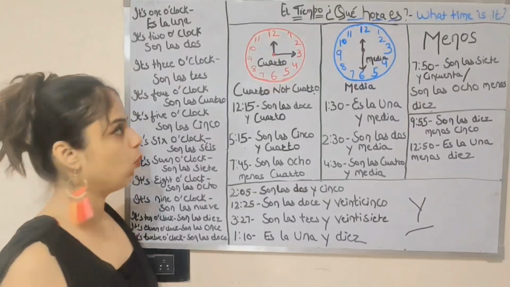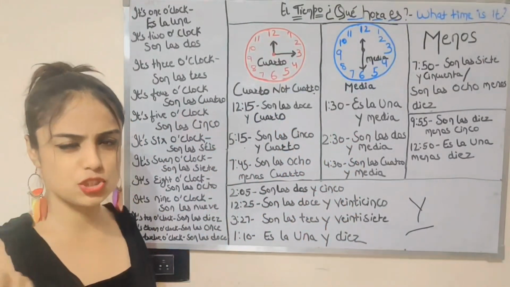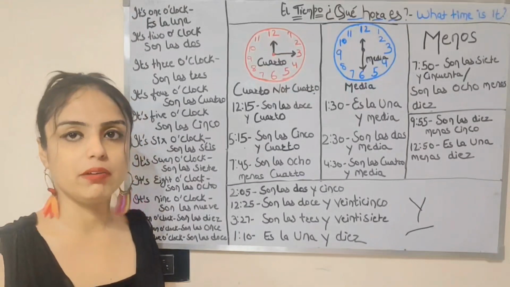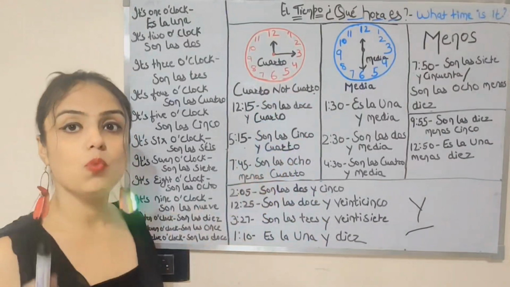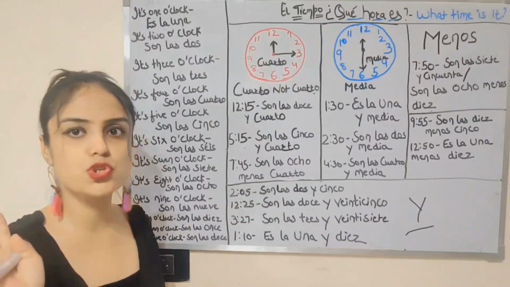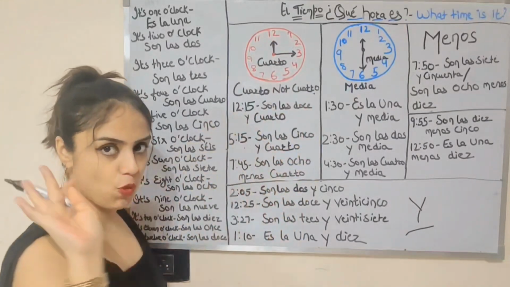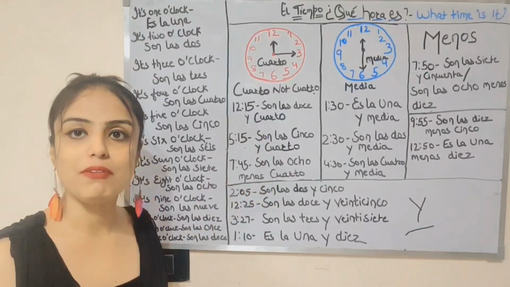Vale. Now I have jotted down 3 things for you which we find a little bit confusing, but yeah, I will convey them in a better way for you to understand. So first one is cuarto. It's cuarto, it's not cuatro. So there is a huge difference between cuarto and cuatro. Cuatro means 4 in Spanish, right? Cuarto is quarter, 1/4.